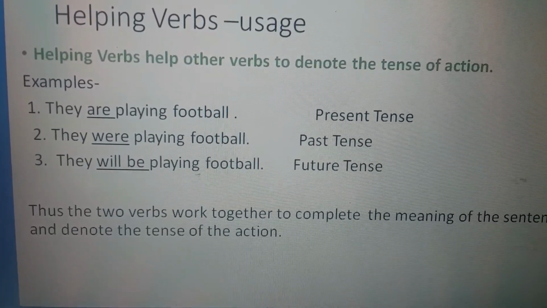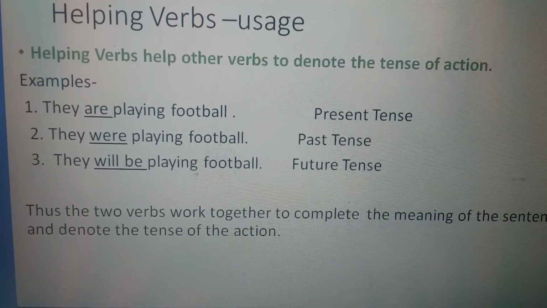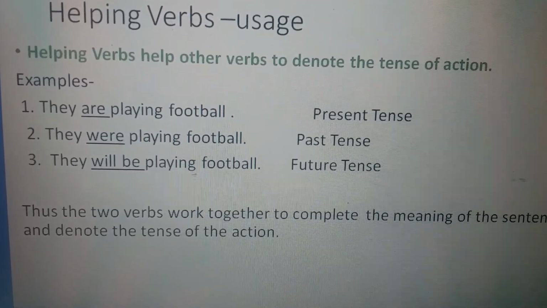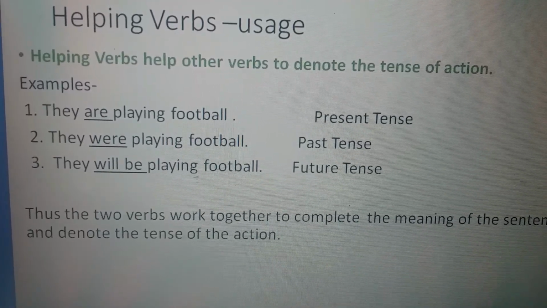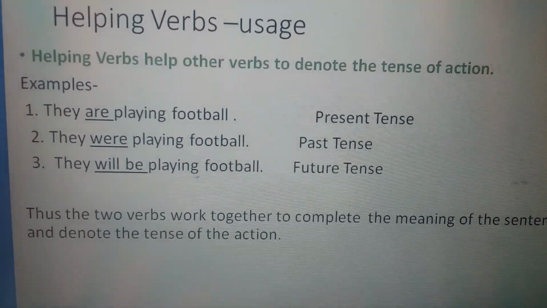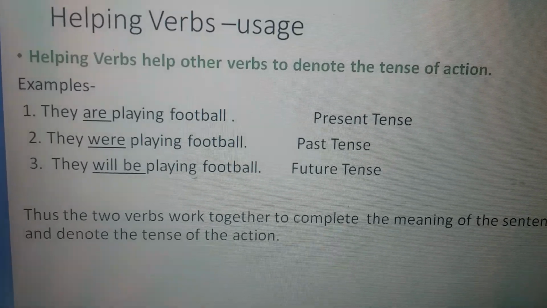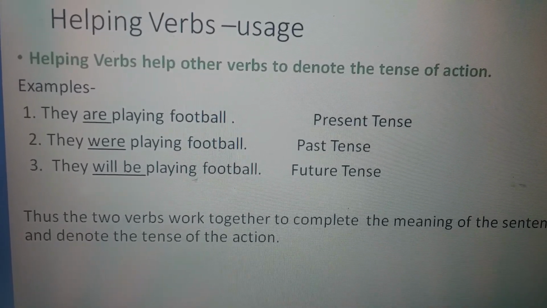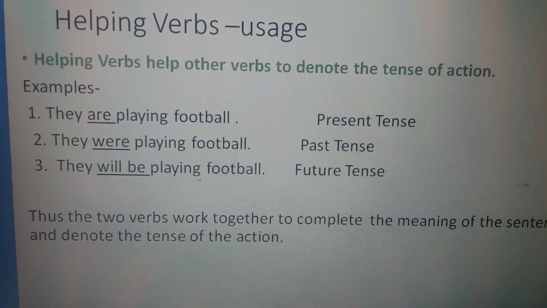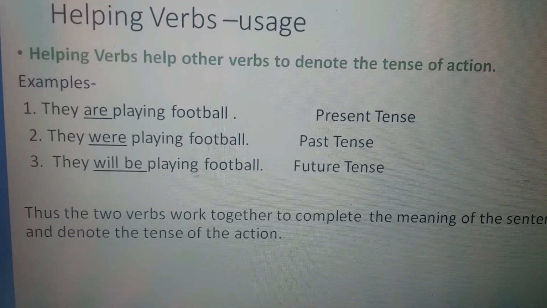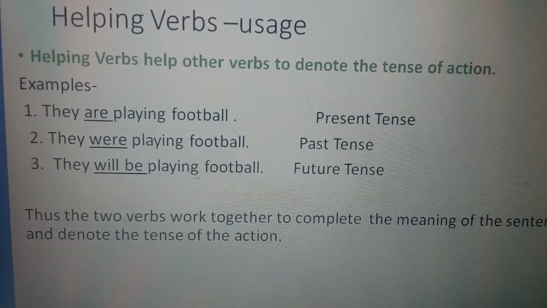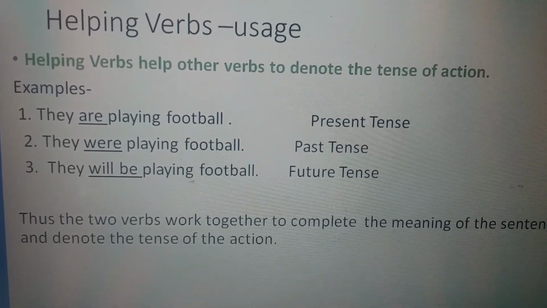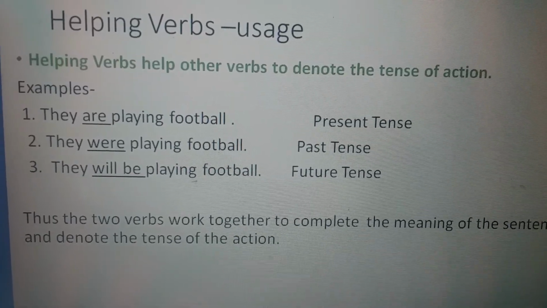Similarly, take another example. They were playing football. Here were shows us that this sentence is related to past tense. And the third one is they will be playing football. Will be shows that this sentence is related to future tense. You can see all sentences are the same, just helping verbs have been changed and the tense is changed.